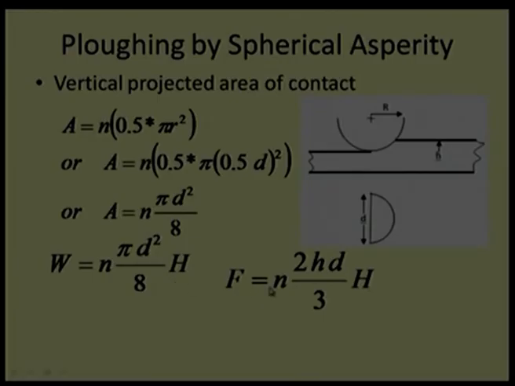What will I be getting? F, friction force. It will be the tangential, as I say that if I move vertically by 90 degree as in the side view, I will be getting depth h, and d will be the other dimension. So, in that case area of contact in tangential direction will turn out to be, with some simplification, 2 h d divided by 3.